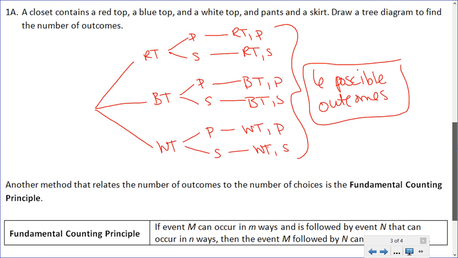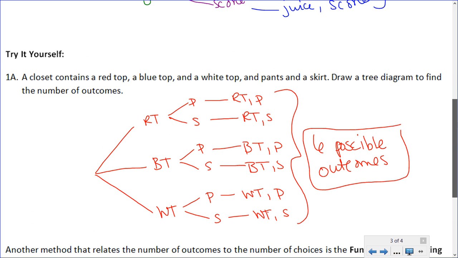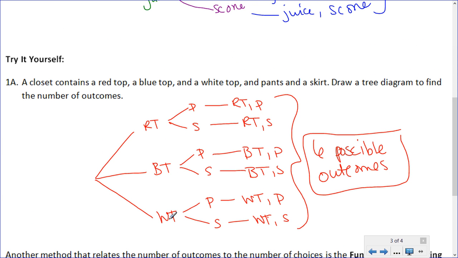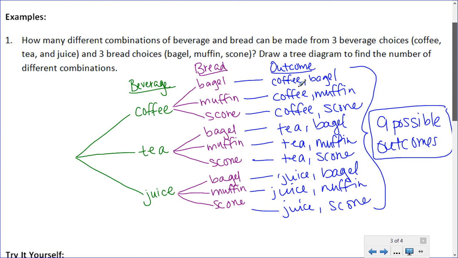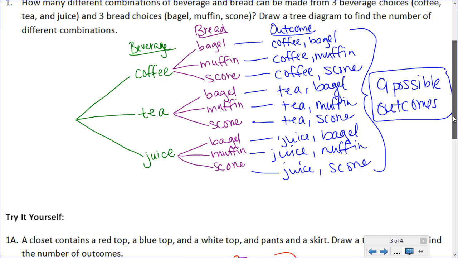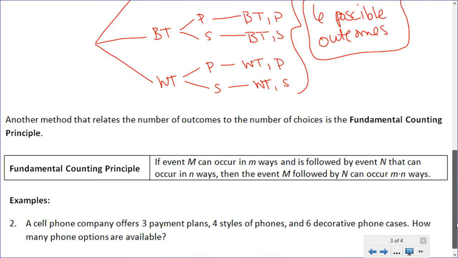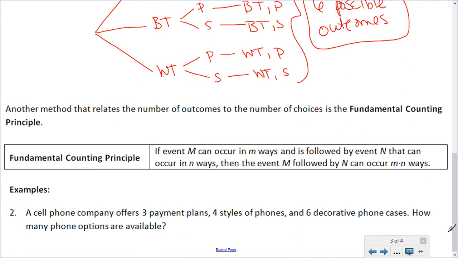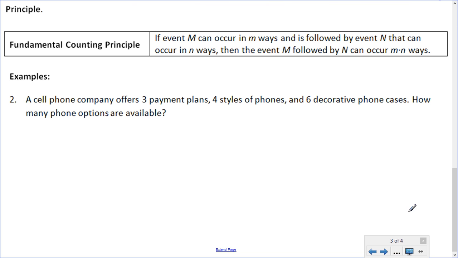So if we were to apply that to each of these examples that we did, here we have 3 options for a top and 2 options for bottoms. 3 times 2 would give us 6. And then for the first example, we had 3 choices of beverage and 3 choices of bread. 3 times 3 gave us 9. So if all we need to know is how many outcomes there are, this allows us to bypass the tree diagram and answer that directly. So let's look at example 2.